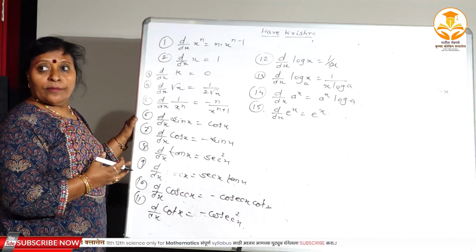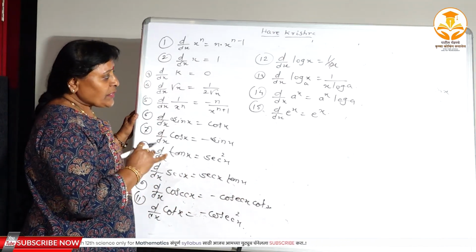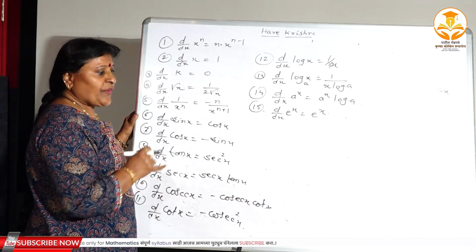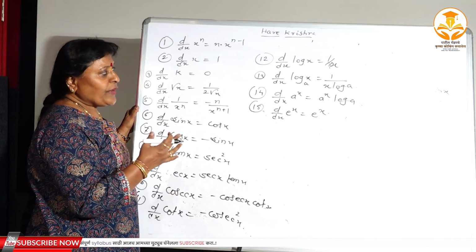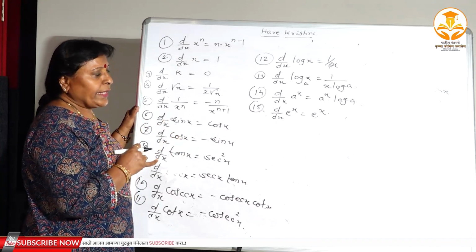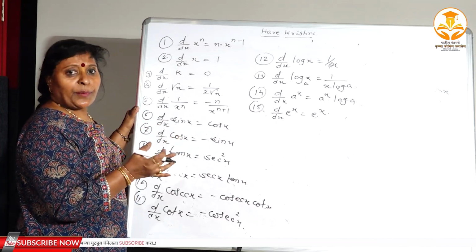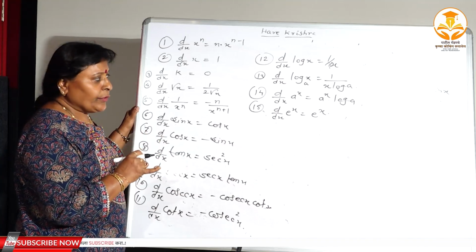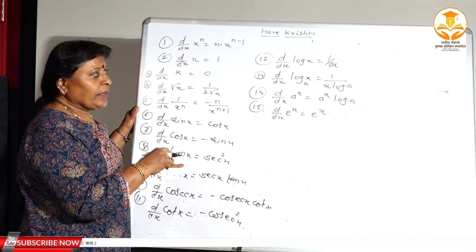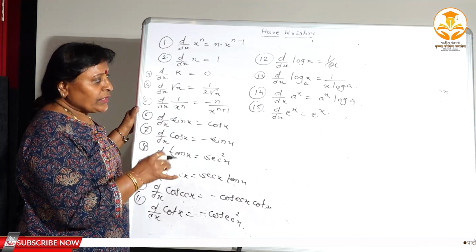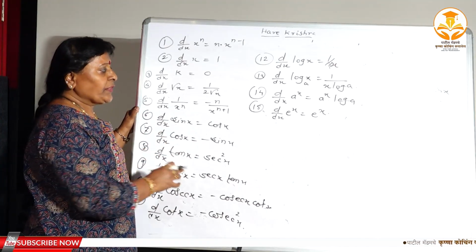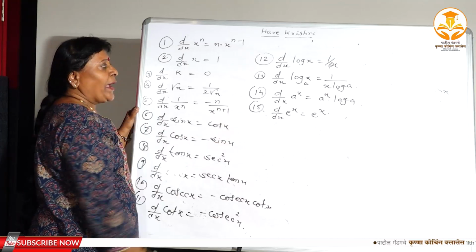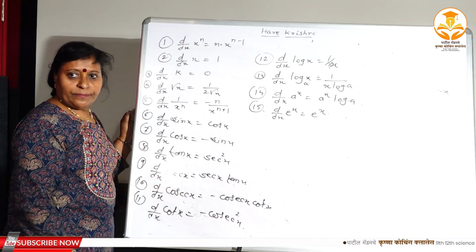And next, we have to study the operations on these formulas. We have to study the derivative if two functions are added, how will you find the derivative? If two functions are multiplied, how will you find the derivative? And if two functions are divided by each other or in the quotient form, then how will you find the derivative? Before that, you have to study this, you have to learn these 15 formulas by heart.